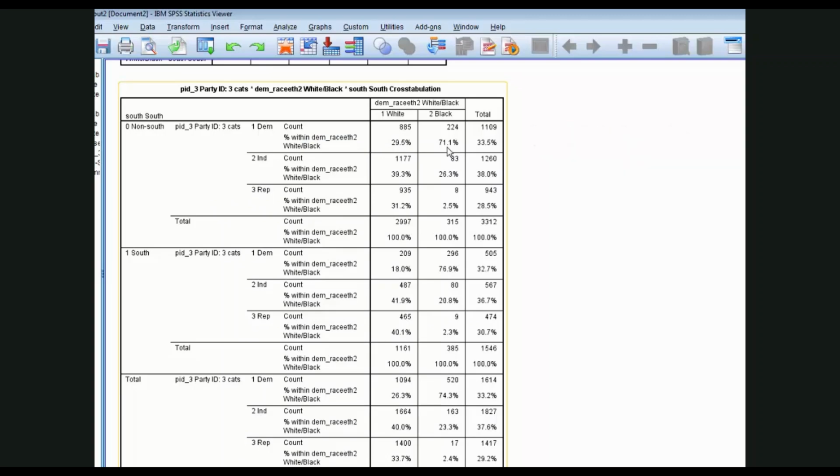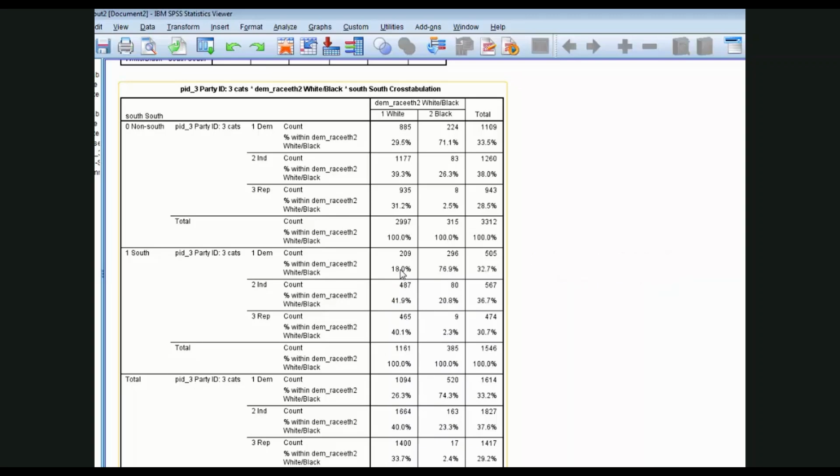As large as that gap is, look at the relationship in the South. Among whites, only 18% are Democratic identifiers, compared with almost 77% of blacks. The percentage of African Americans who are Democrats is somewhat higher in the South than in the non-South. It goes up by about 6 points or so, but it's substantially lower among whites. This creates in the South an enormous racial divide in partisanship, roughly 60 percentage points or so.